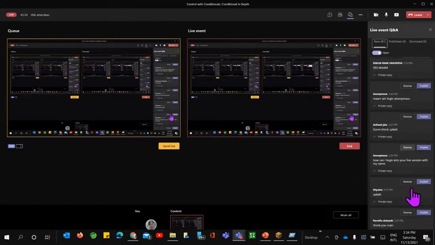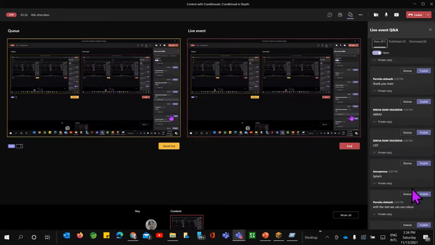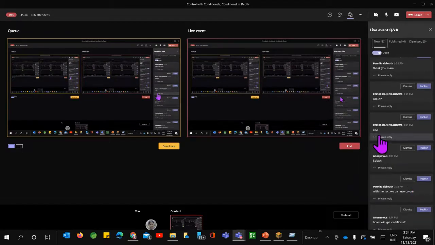Okay, so many answers related to splash. Perfect. Array, list? No, no, Rekha ma'am, it's not array and list here. It's basically the splash. With the text, we can use color as well. Yeah, you can.